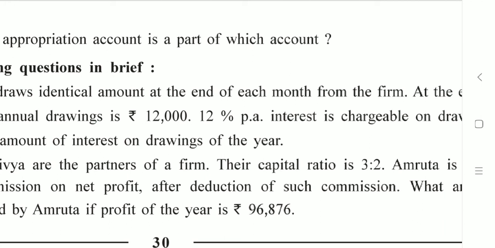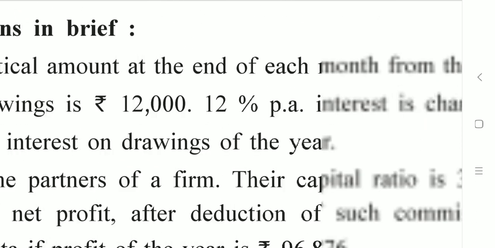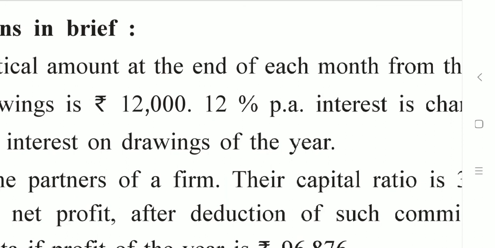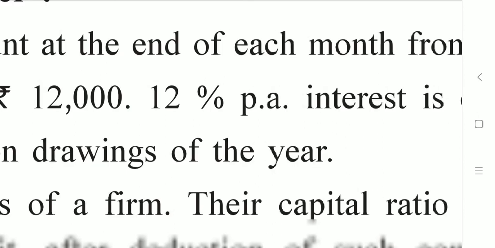And in the beginning, you consider it as 78 by 12. And what is the principal amount withdrawn? 1,000. How do you obtain this? When you divide 12,000 by 12. And what is R? It is 12%, which is 12 by 100.